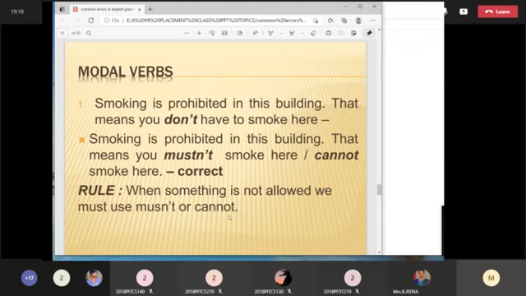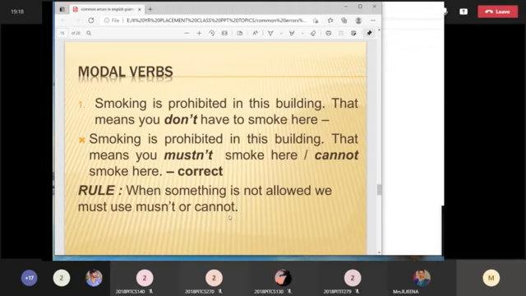For example, if you're calling any unknown person, can I speak to Mr. Rajesh? Could I speak to Mr. Rajesh? Which is correct? Could I speak to Mr. Rajesh is the correct form, because could is a more polite form, comparatively to can.